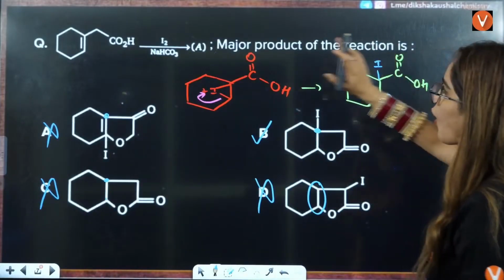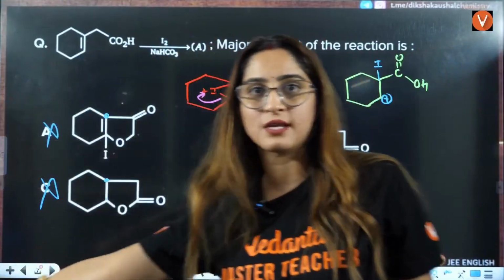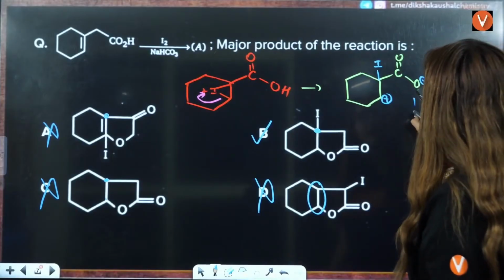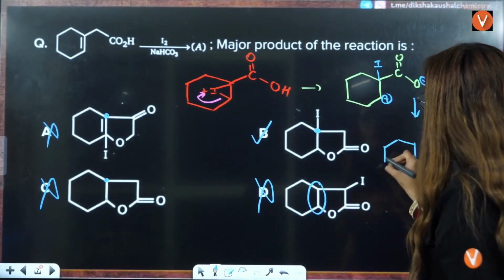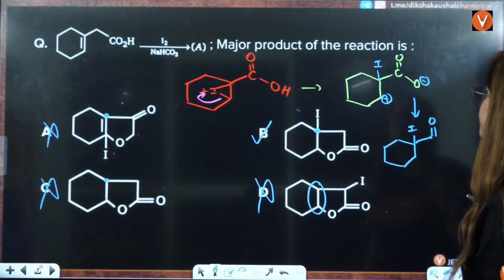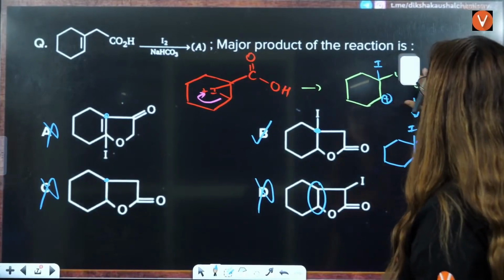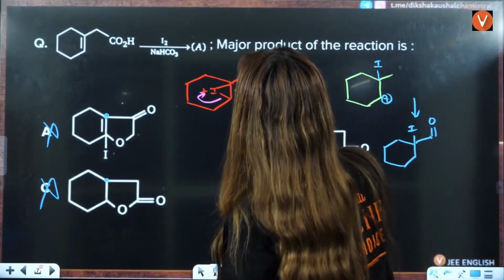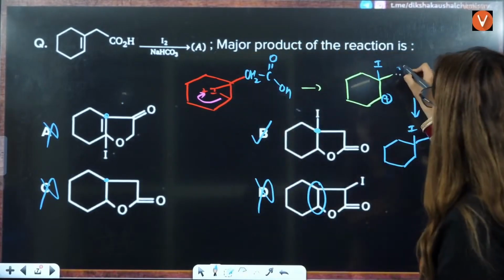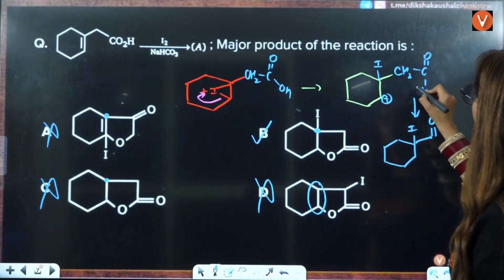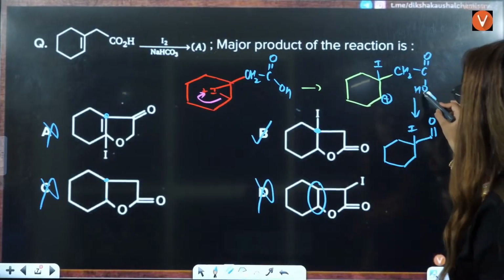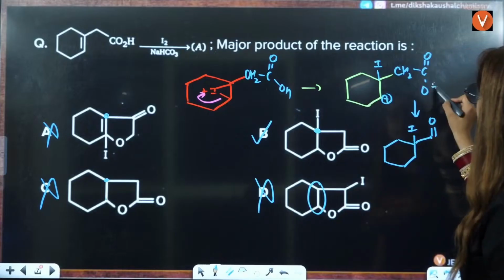This is positive because of NaHCO3, which is also a base, it has basic properties. So this will take out H positive from here. This is negative, and hence this compound will be formed. This is I. This is C. This carbon has double bond O. Is it? Ma'am, this carbon doesn't have double bond O. There is one CH2 group also here, that is C double bond O, OH. This is also CH2. This is C double bond O, and then H. So here you have this negative, here you have this negative over here, that is O negative.